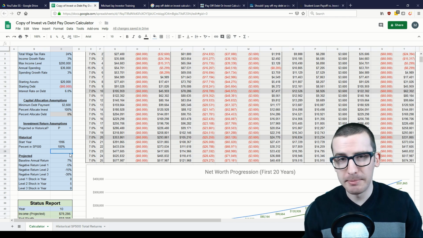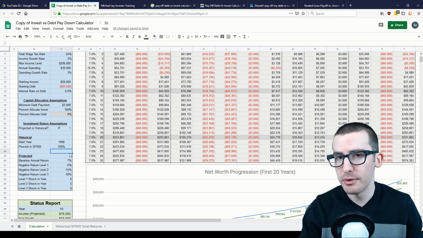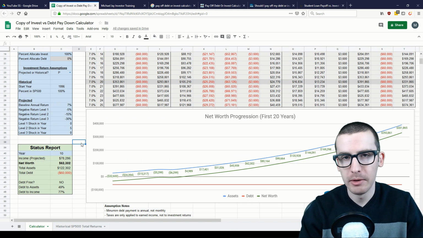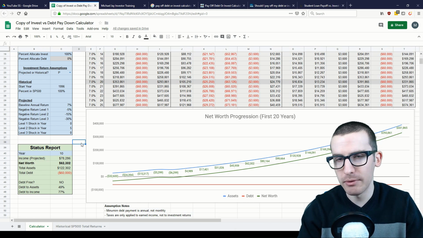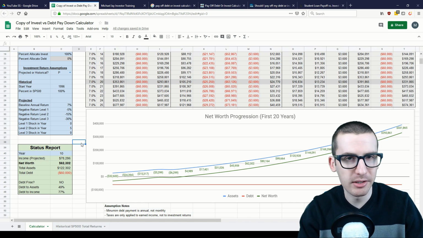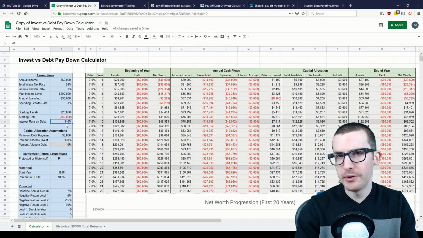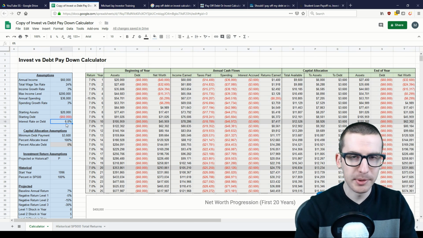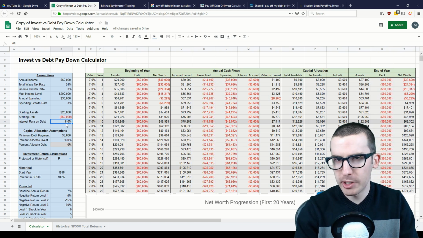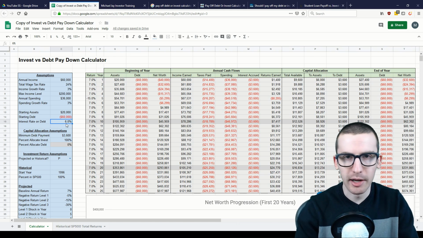However, the important aspect of this decision really comes down to those negative investment return scenarios, where it's much more evident the impact that a negative investment return can have on your net worth over time, especially if you're carrying high levels of debt. So that first example was with debts at the 6% interest rate, which is roughly at that threshold where the decision isn't exactly clear-cut one way or the other.